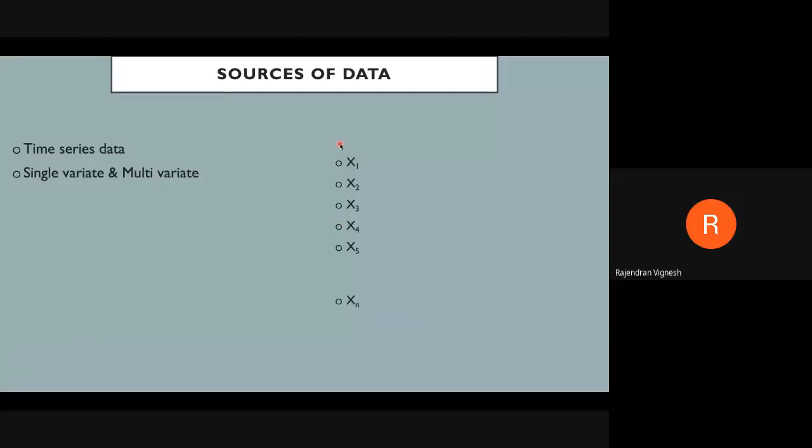So there is a thing called variate: single variate and multivariate. The first variate, for example, we can take as rainfall. The second variate we can take as evaporation, and the third variate as soil moisture. When you deal with a number of hydrological components or processes, it is called multivariate. In our study, we are going to use only single variate, for example rainfall, or evaporation, or soil moisture. Single variate is the most used study in hydrology. Multivariate is a much bigger method, and for it you need more data. So we mostly work with single variate data.